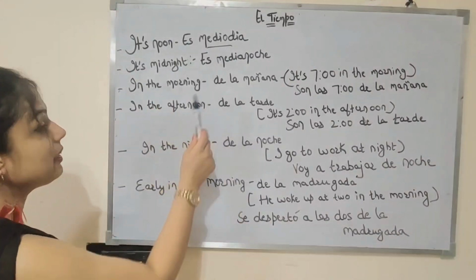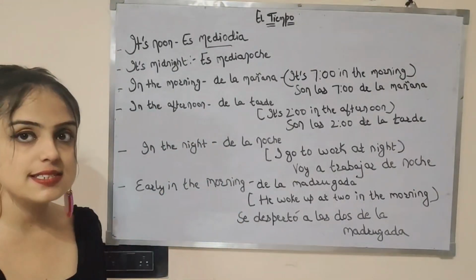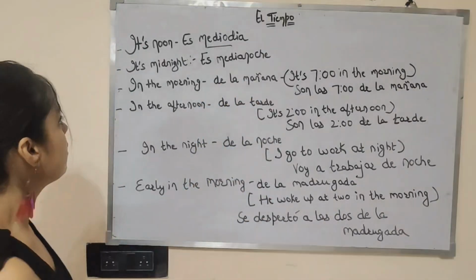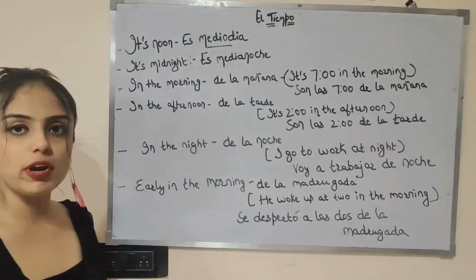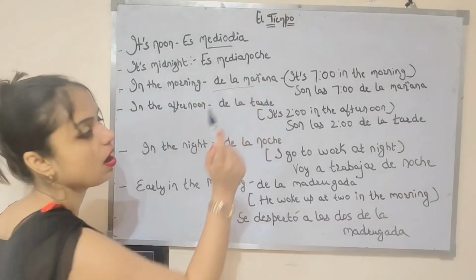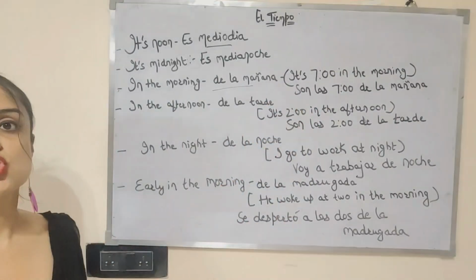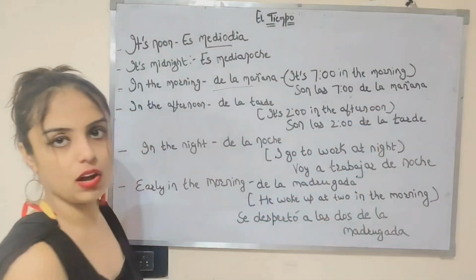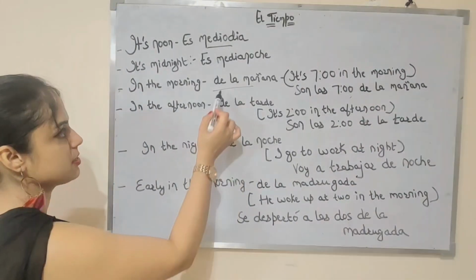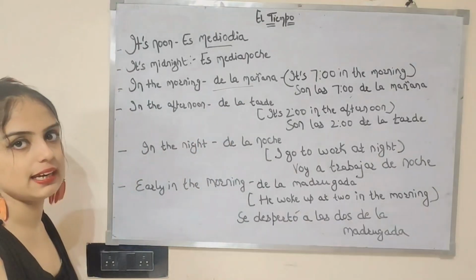Vale? It's midnight. Now for midnight, we will say es medianoche. Since noche is feminine, we are using es medianoche. Vale? Now if we say in the morning, you know that it's de la mañana. For example, it's 7 in the morning. Son las 7 de la mañana. It's 7 in the morning. So, de la mañana, I have jotted one example for you to understand in a better way.